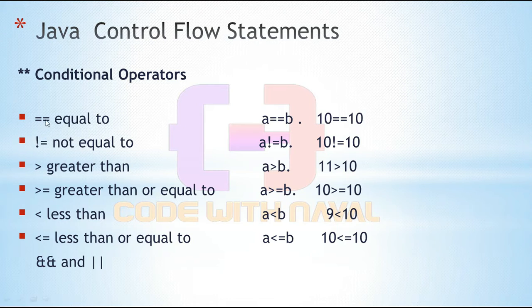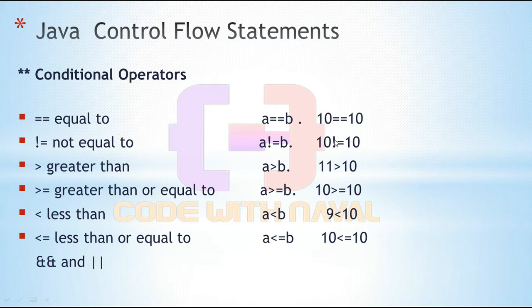Here we have the equal to operator. Let's consider we have to compare two values, a and b. If these two values are equal, then only execute the code block of this if condition. Here we simply write a == b. If a is equal to b, then only execute this code.